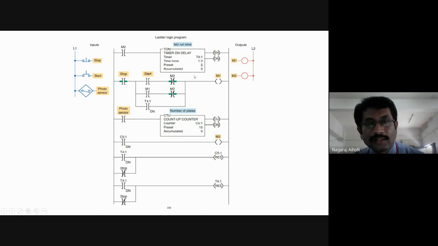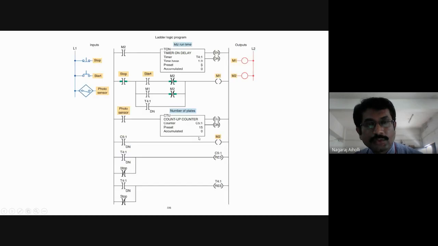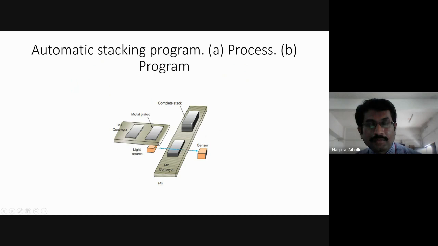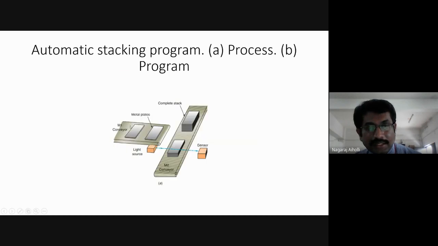Then there is the timer on when this M2 is energized. M2 is the second conveyor, when it starts to pile up the number of plates. As it starts to pile up, this is energized. The timer on delay starts, and it counts for how many seconds? 5 seconds. Okay, the piled up plates remain for 5 seconds. Here a photosensor is there. As the light from the light source is incident on the sensor, the metal plates are being sent from conveyor 1 to conveyor 2.